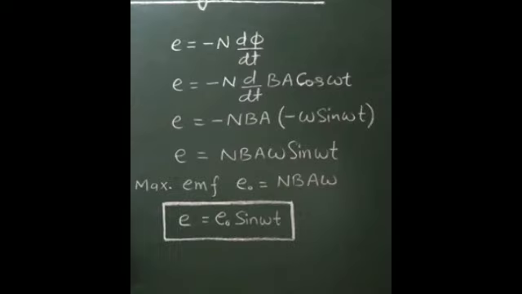E is equal to minus d by dt of Nφb, which is equal to minus N d by dt of φm cos omega t. E is equal to minus Nφm into minus omega sin omega t. So, BA cos theta changed to minus sin omega t, and E is equal to Nφm omega sin omega t. So the maximum EMF is Em is equal to NBA omega. Therefore, the value of induced EMF at that instant is given by E is equal to Em sin omega t. Okay students, today's topic is over.